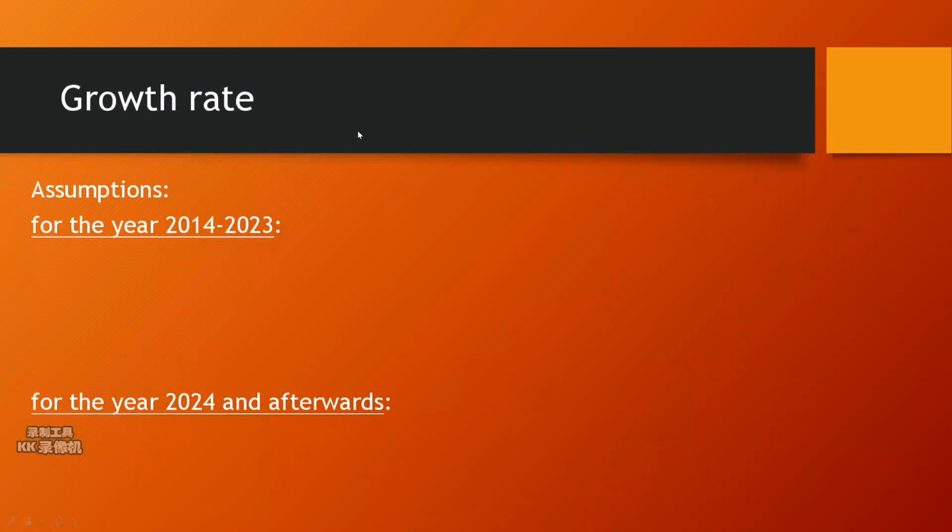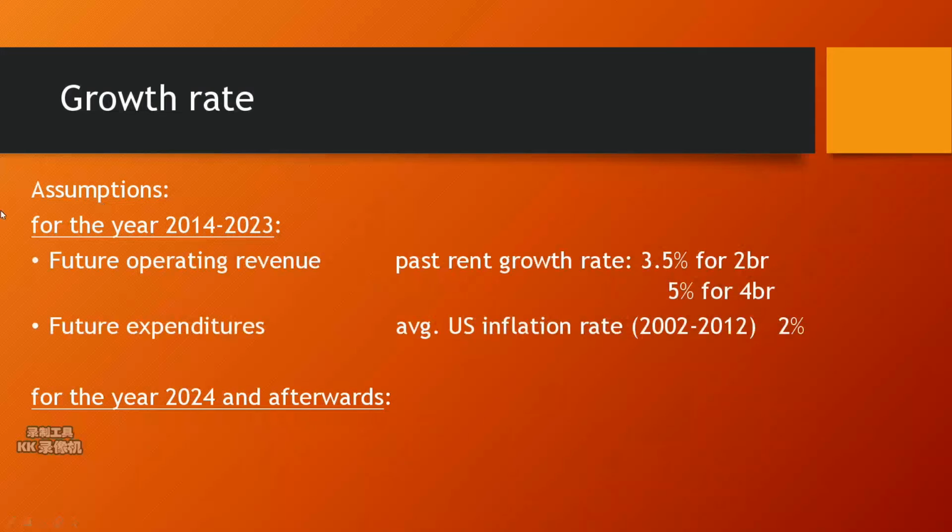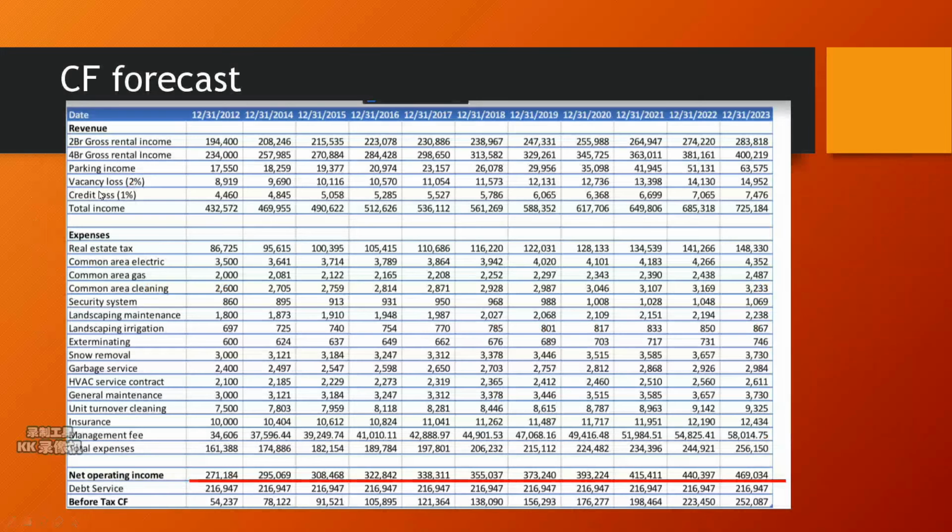For the growth rate, we estimated net operating income based on the assumptions on revenues and operation expenditure growth rate. We made these assumptions based on the present growth rate and the average USA inflation rate. We generate this cash flow forecast form. This is our net operating income.